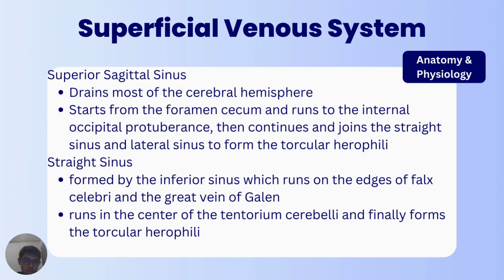Next, I'm going to explain about the straight sinus. The straight sinus is formed by the inferior sagittal sinus, which runs on the edge of the falx cerebri, and the great vein of Galen. It runs to the center of the tentorium cerebelli and finally forms the torcular herophili with the superior sagittal sinus and the lateral sinus.